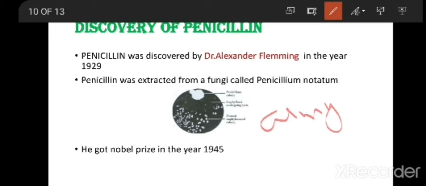At the time of World War I, many soldiers participated in the war. Many soldiers died not due to the war but due to bacterial infection. Many soldiers were affected by bacterial disease and started losing their lives. It disturbed Alexander Fleming, so he wanted to kill the bacteria.